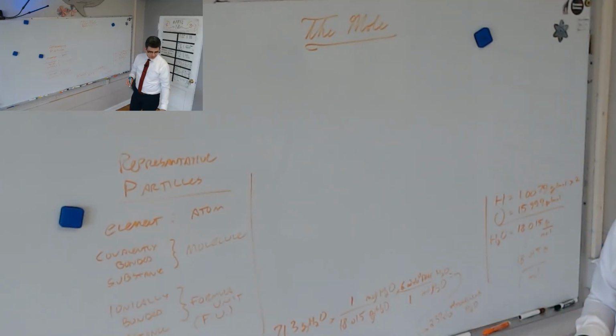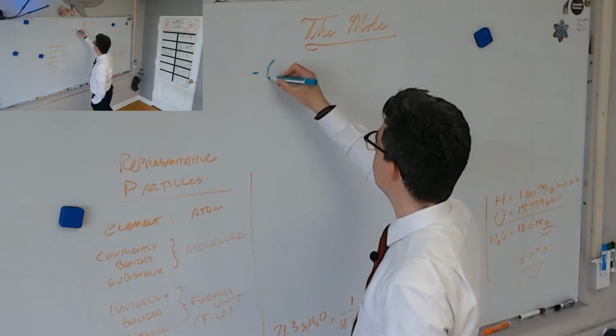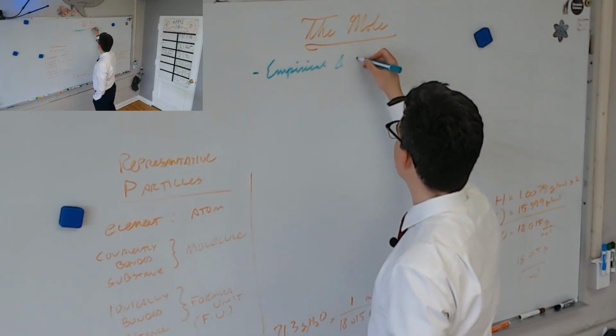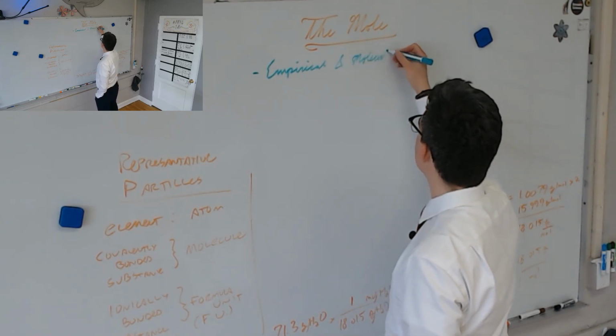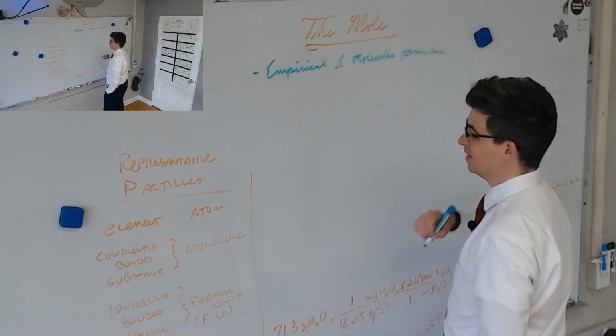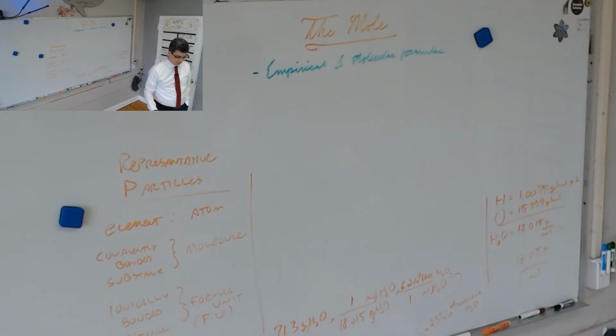And this is called empirical and molecular formulas. This is a subheading. It's still about the mole. Empirical and molecular formulas, or as I like to put it, formulae with an E at the end, which I think is the correct pluralization of the word formula. That's from the Latin. Percent composition is something we've already done before, but we're going to review that here.